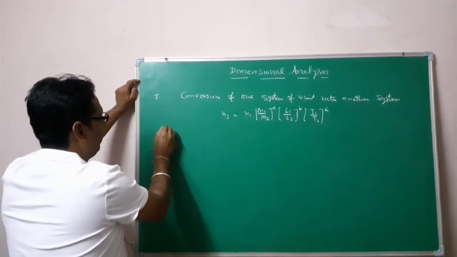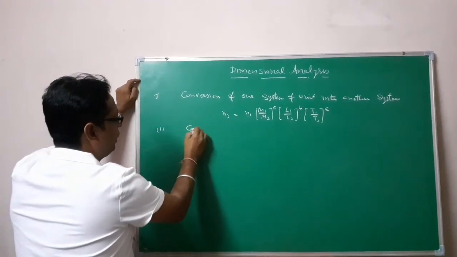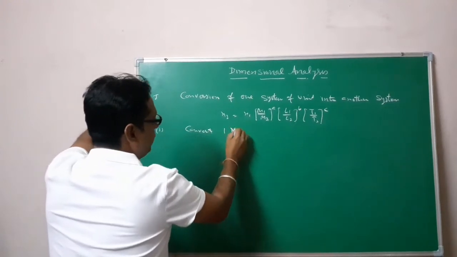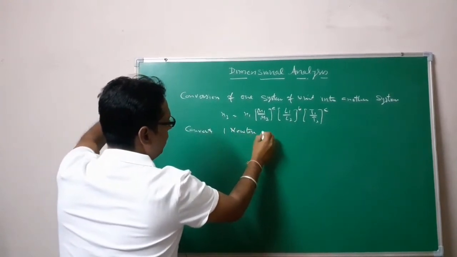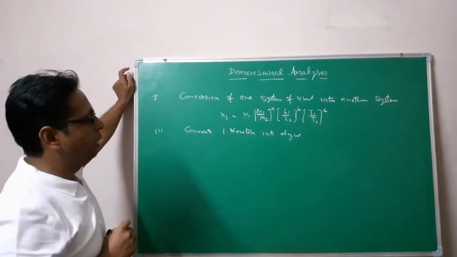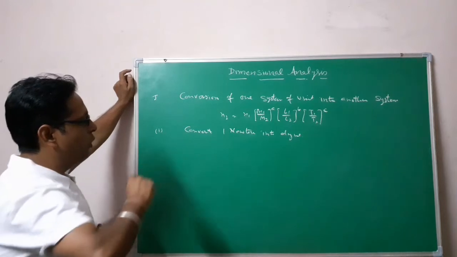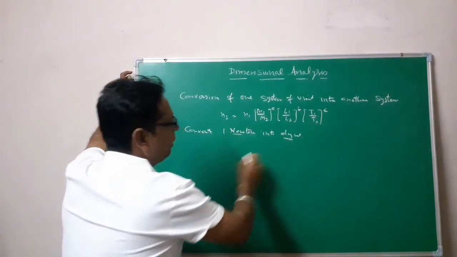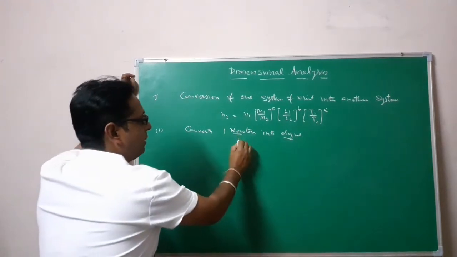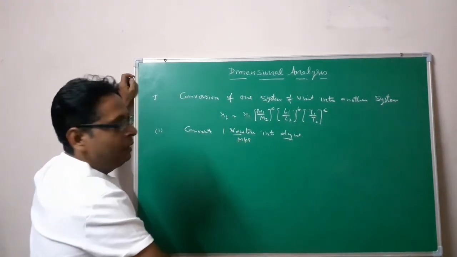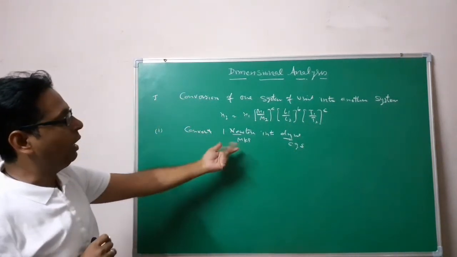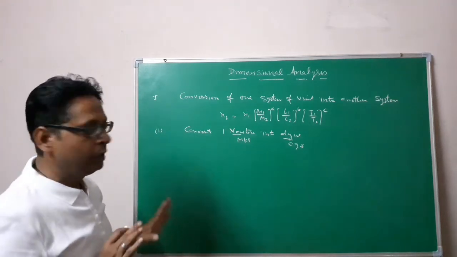The first part: convert 1 Newton into dyne. Newton and dyne are the units of force. Newton is in the MKS system or SI, and dyne is in the CGS system. So indirectly we are to convert the MKS system into the CGS system.